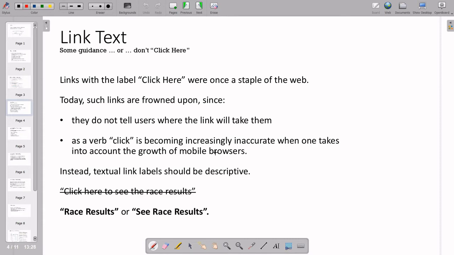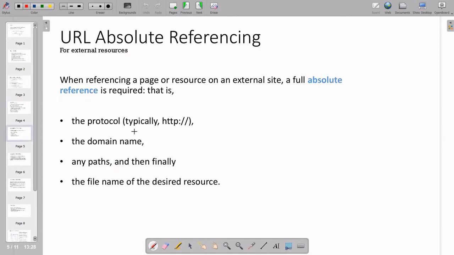So don't write things like "click here to see the race result". That is not required; write only "race result", like that. Don't write "click here"; write some certain content only. After looking at the label, a person can think, oh, after clicking this link I can see that content. And whenever you are writing the destination as a URL, there are two types.